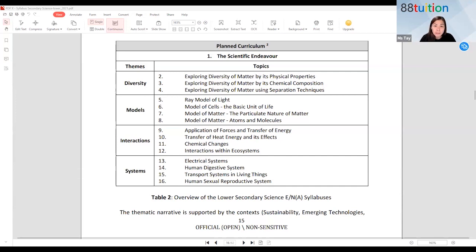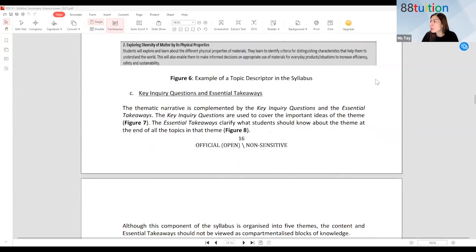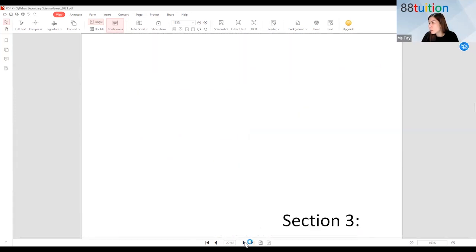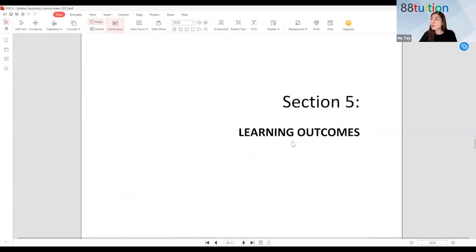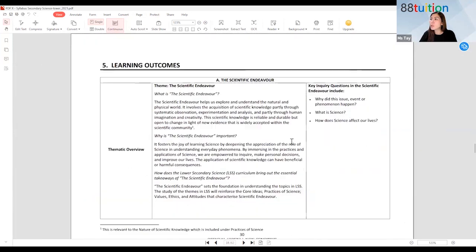Okay, chapter one is scientific endeavors. You also even read about the scientists. If I were to go on to page 29, it says page 29 is where you have the learning outcomes. Just now you saw me showing you the document about the scientific endeavors. I actually obtained it from here. You can Google secondary school or lower secondary science syllabus. You will get this document. You have to look for the one that is 2021.